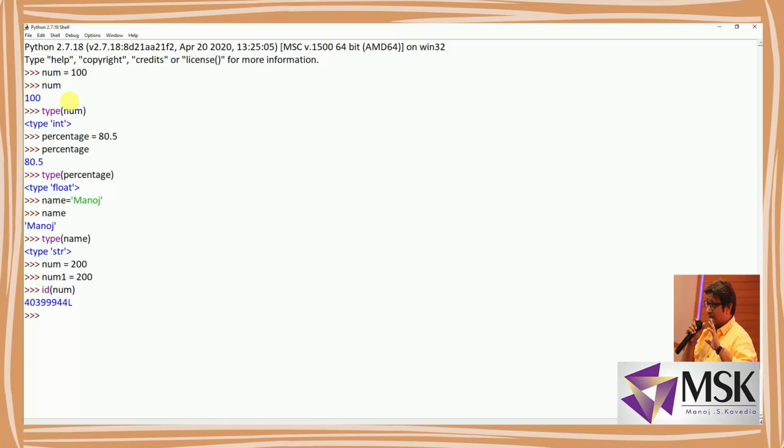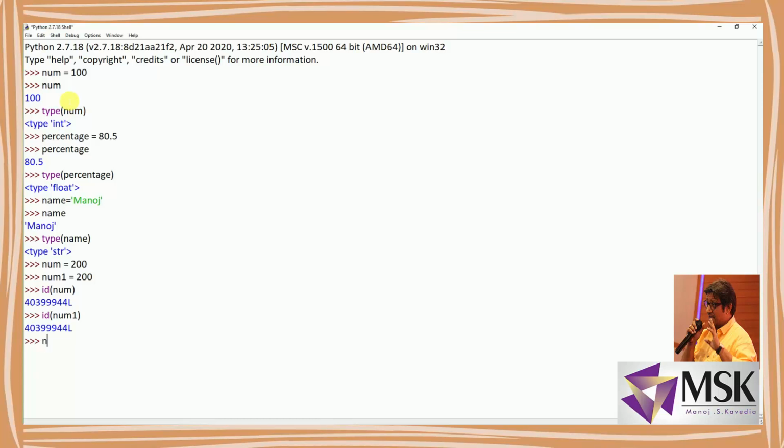It is giving me 4039944L. Now I'll print the ID of num1. See, the ID of num and num1 are both the same. This means that when the values are the same for multiple variables in Python, Python will store it only once. That is a nice and beautiful part of Python, and in this way nice memory management is also done.